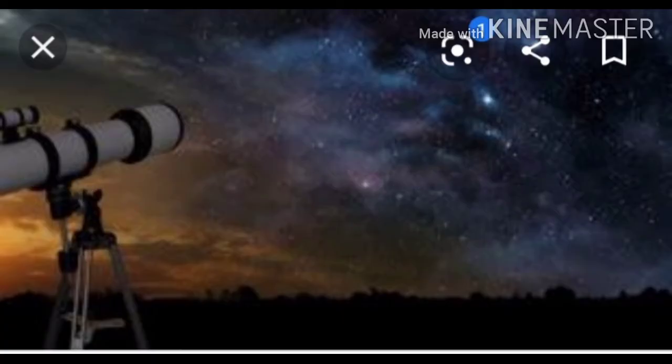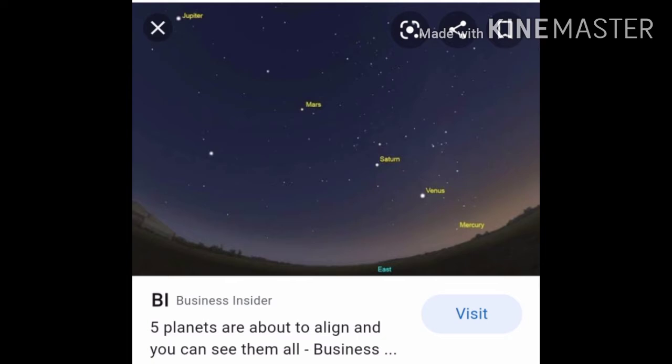In this dark sky, if you observe some bright bodies which are not twinkling with the help of a telescope, as shown here, this is the telescopic view of the sky. In this, we can see 5 non-twinkling bright bodies. They are all planets of our solar system.